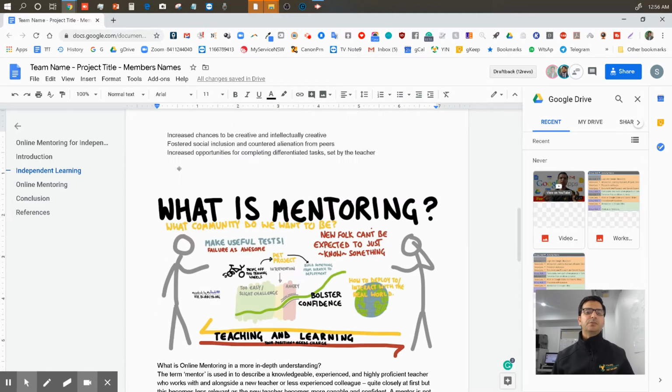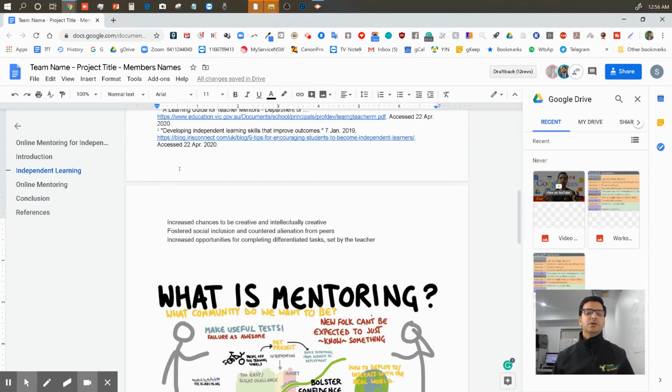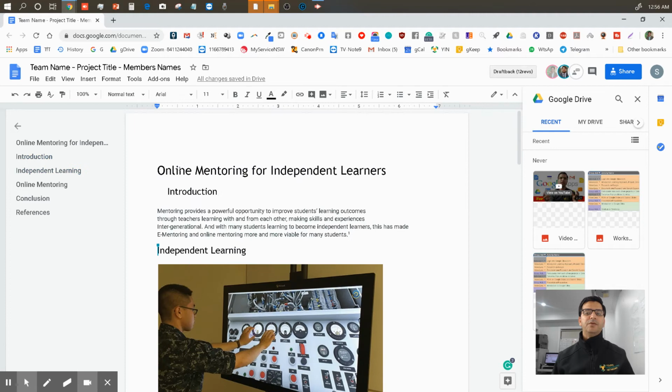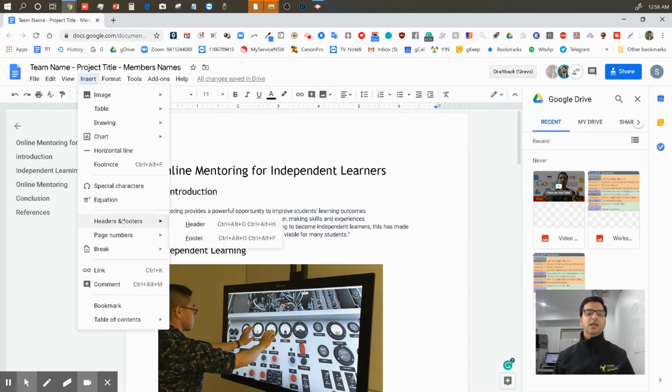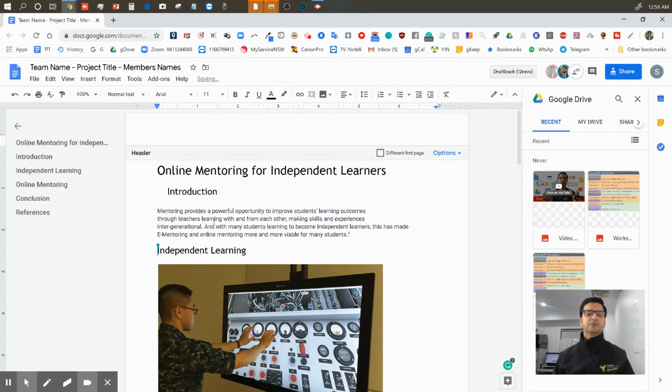Header means you put something on top which makes it a consistent look. If somebody has a 20 pages document, after 10 pages he doesn't know which document he's referring to. So the header is going ahead of the thing. And where do you get it from? Insert, header, put a header. You can see a part of the page has been separated, and I'm going to put the name of the document, which is this one. Actually, put the team name.